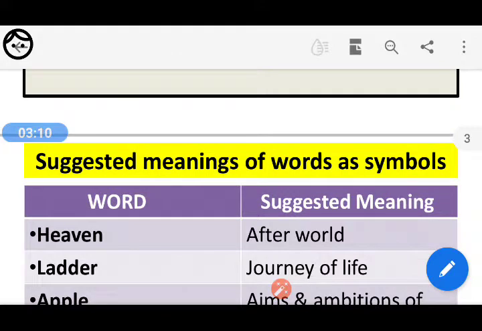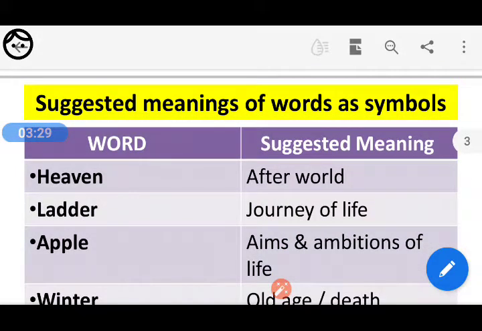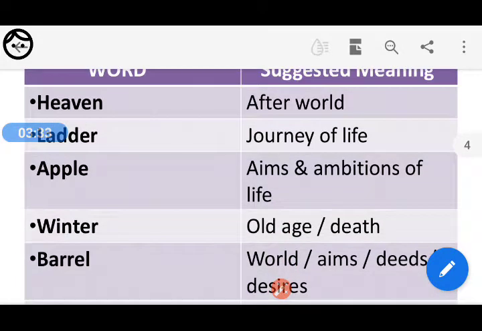For example, heaven. Heaven represents the afterworld. Lexically, heaven means the skies, but here heaven means the afterworld. Accordingly, ladder means the journey of life. Apple means aims and ambitions of life. Winter means old age. Winter means death.